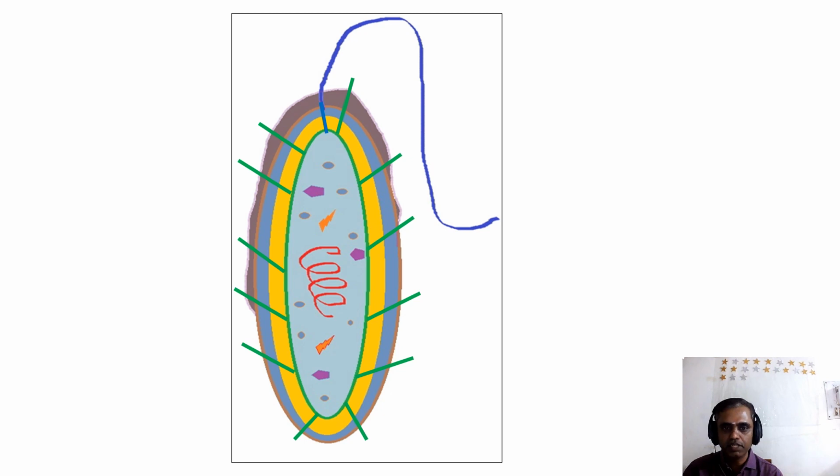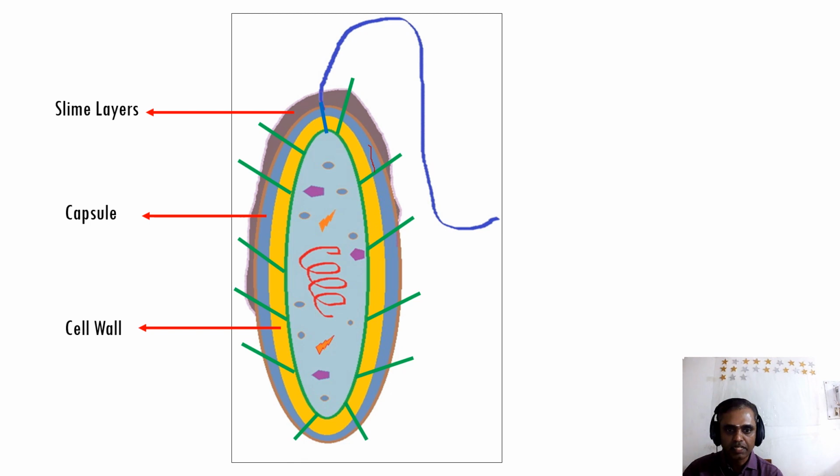So this is the bacteria. Here I am just mentioning the parts of the bacteria, then we'll study them one by one in detail. This is the outermost layer. You can see the brown color here, this is the slime layer. Next, this blue one is known as the capsule.